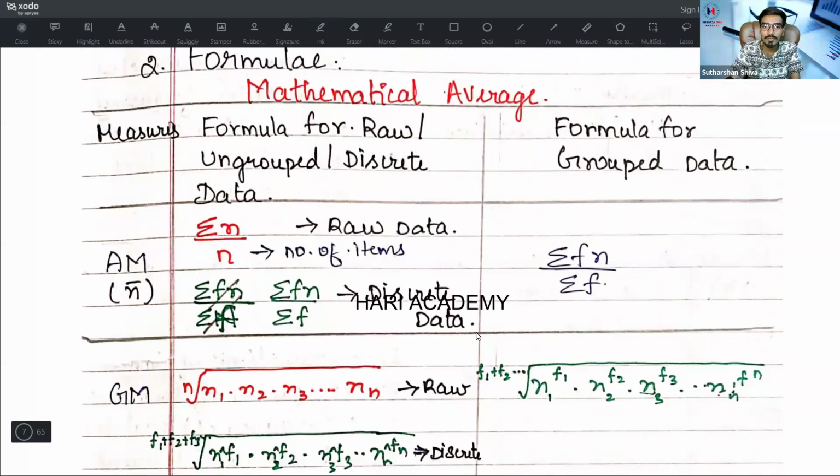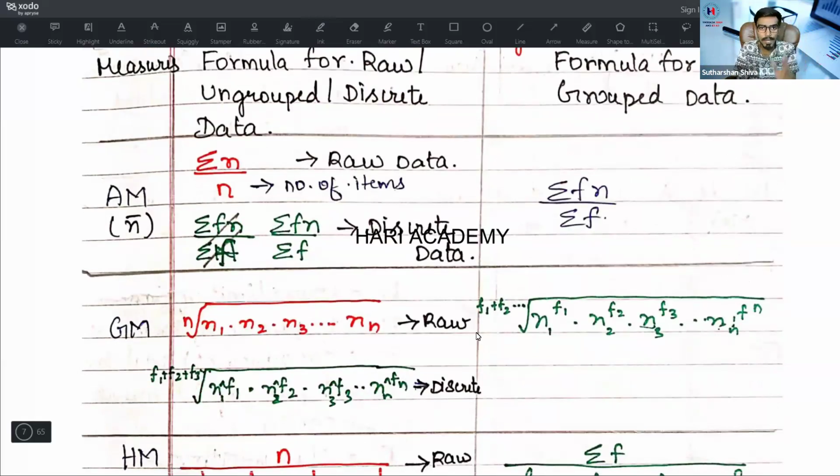Then what is the formula? Basically, measures of central tendency are divided into mathematical average and positional average. Under measures of central tendency, we will study the mathematical average. Under this mathematical average, we will go with the formulas and divide them into two parts. Whenever you come across raw data, ungrouped data, or discrete data, we are going to use one set of formulas. Whenever you come across grouped data, we are going to use another set of formulas. In your study material, you may have different formulas for raw data, ungrouped data, and discrete data.